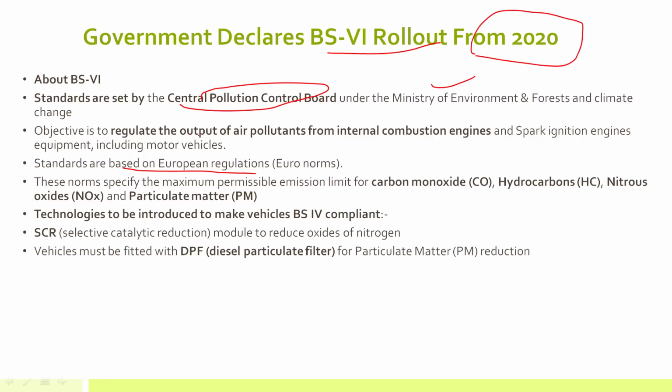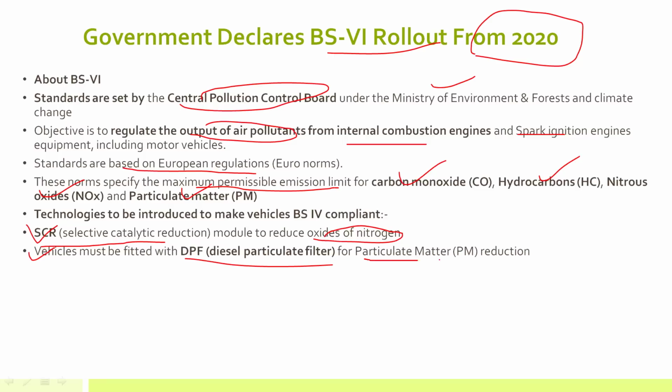The main objective is to regulate the output of air pollutants from internal combustion engines and spark ignition engines. Now, what are these pollutants? These pollutants are CO, hydrocarbons, nitrogen oxides, and particulate matter. Under these norms, they specify the permissible emission limit for these pollutants. When India moves from BS4 directly to BS6, skipping BS5, we need to introduce two technologies in our vehicles. One is selective catalytic reduction, mainly for reducing oxides of nitrogen. The second is the diesel particulate filter, mainly for particulate matter reduction.